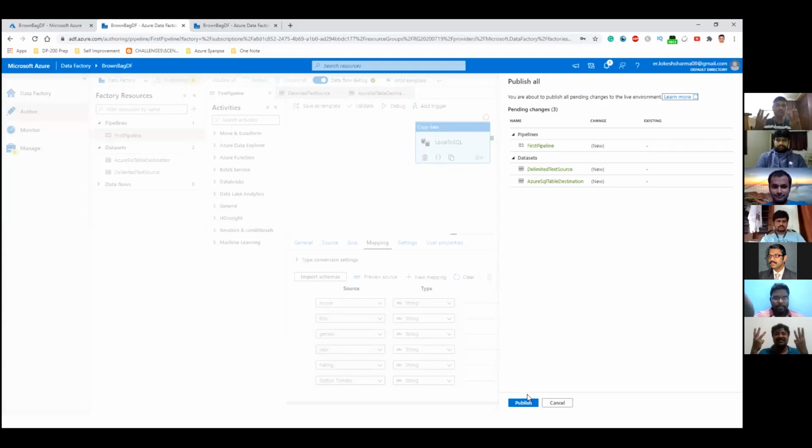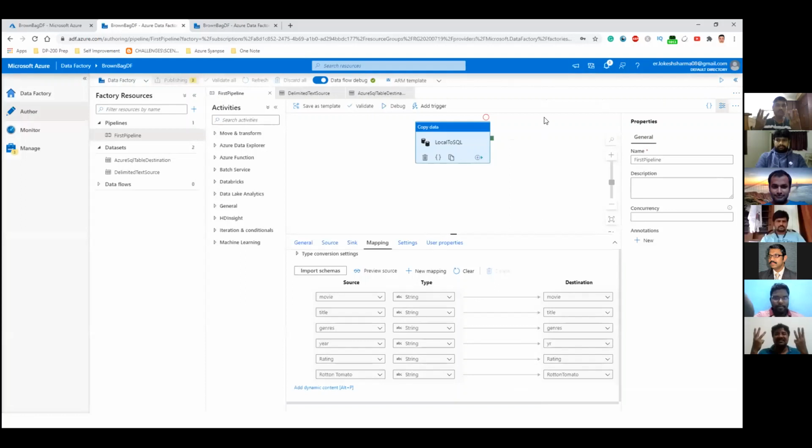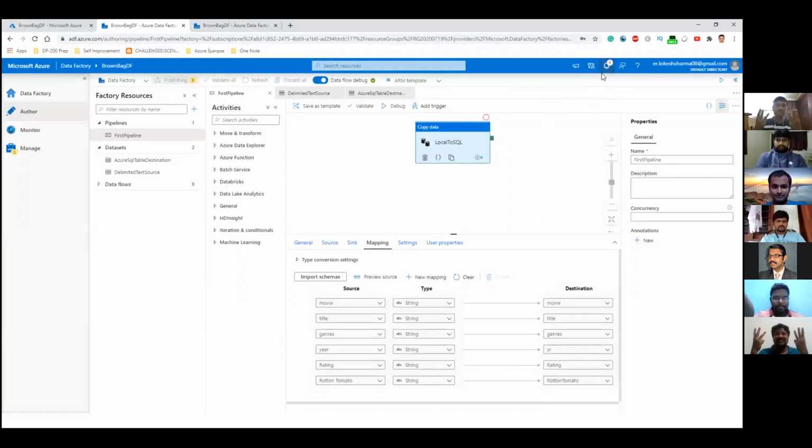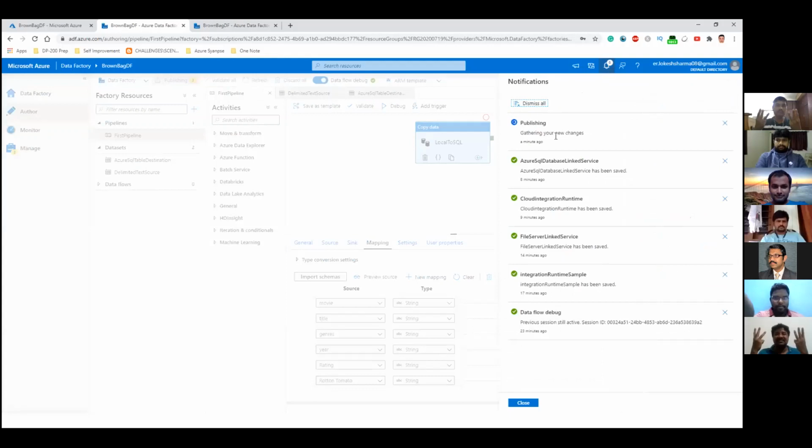So we are okay with the changes. We see that the changes are okay. So we'll click on publish. And I think it's publishing for us, and it will take a minute or maybe less than that.